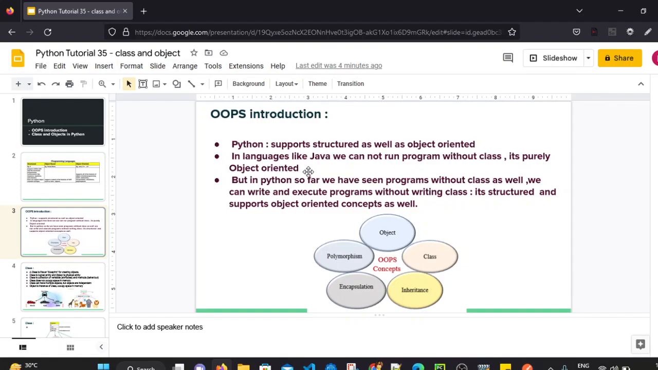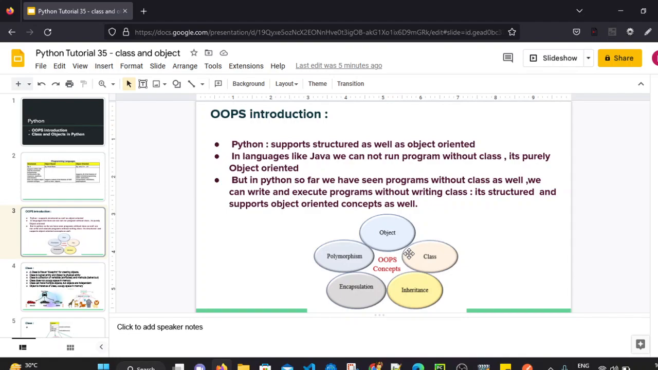So what are those object-oriented concepts? Class, object, polymorphism, encapsulation, inheritance. These are all OOPS concepts, also known as object-oriented programming concepts. The languages which support these concepts are known as object-oriented programming languages. And Python supports structured as well as object-oriented programming concepts. So in Python we can write a class and execute the program, and without a class also we can execute the programs.